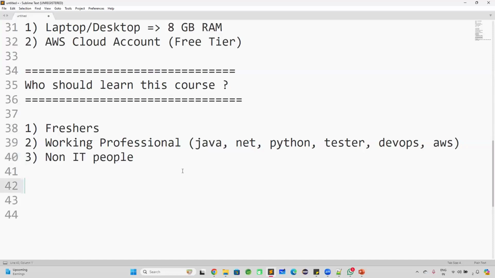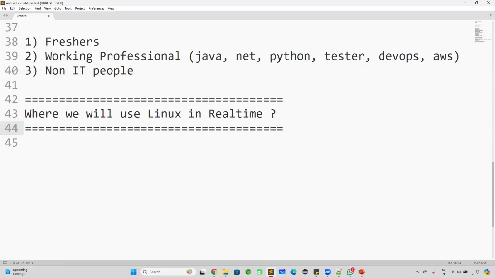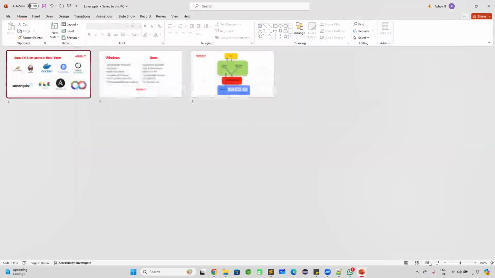Sir, where will we use this? Where will we use Linux in real time? So you are going to teach the Linux course free of cost, right? Sir, what is the benefit we are going to get with this Linux course? In the company, once we join the software industry, we will use Linux in real time. So let me show you where we are going to use the Linux OS in real time.